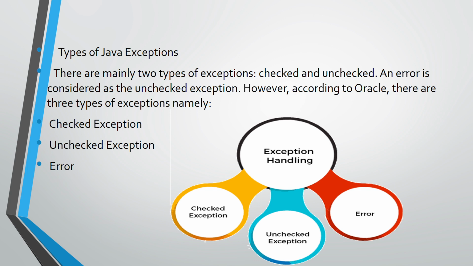So the primary difference between exception and error is that an exception is an unexpected or unwanted event, but we can handle that abnormal condition in our program. But an error is not a programmer mistake. It occurs due to some machine or system problem, or sometimes the resources are not properly allocated to the machine, so sometimes the error is not recoverable. That is the primary difference between exception and error.